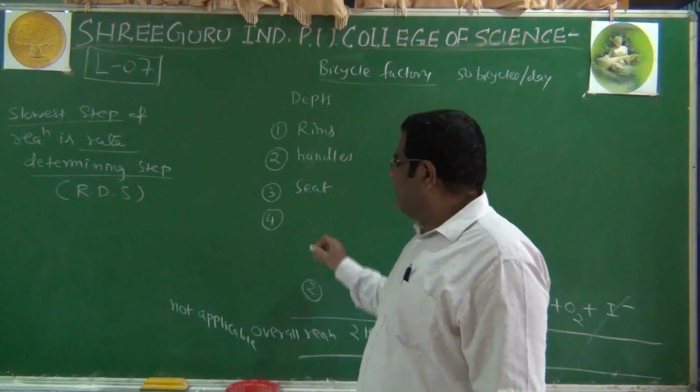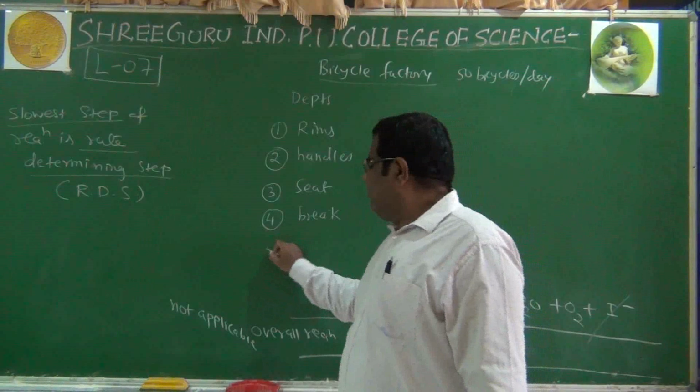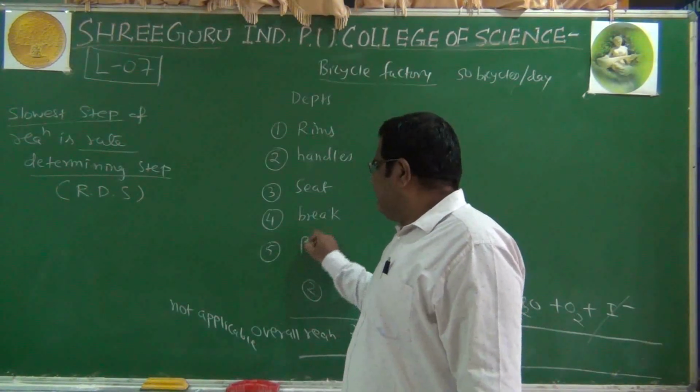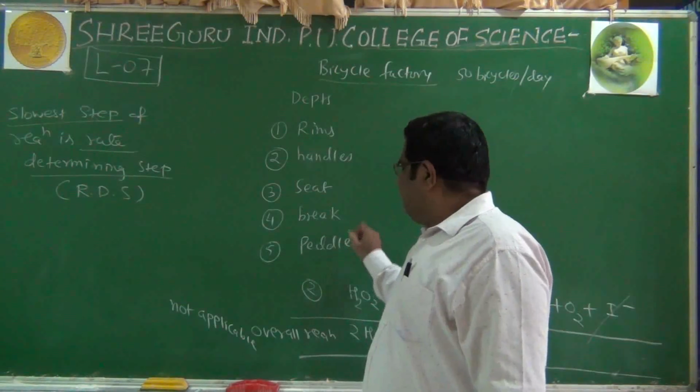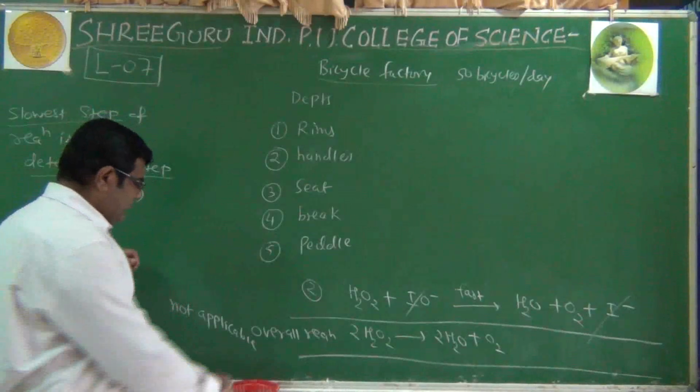The fourth one manufactures the brake required for the bicycle. One more we will take, which manufactures the pedals required for the bicycle.